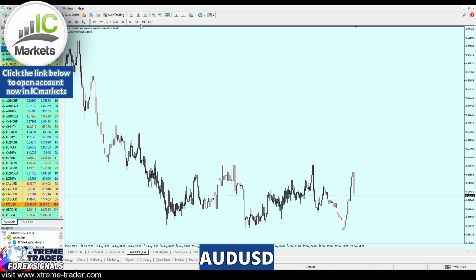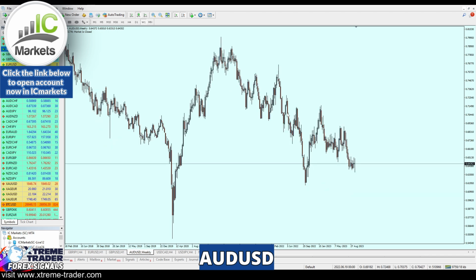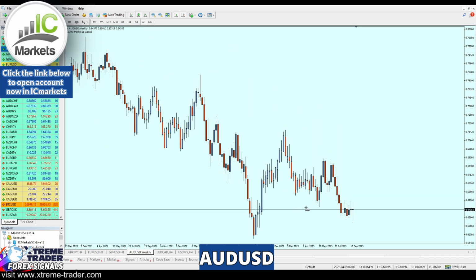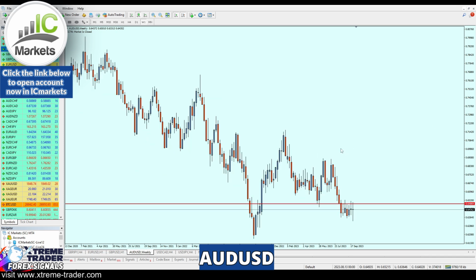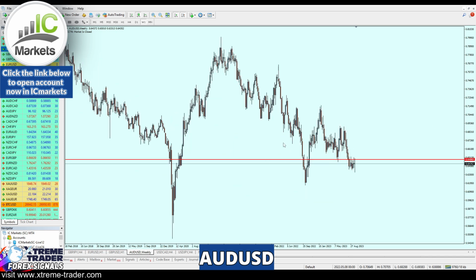Alright, so now for the AUDUSD, if we move to the weekly chart, we are still below that level of resistance. Again, for maybe the 7th week, I think, 1, 2, 3, 4, 5, 6, the 6th week, the AUDUSD kept making attempts to rise above the level, and again has failed, and most likely now the AUDUSD is going to continue the fall. Very simple and very clear, I think.